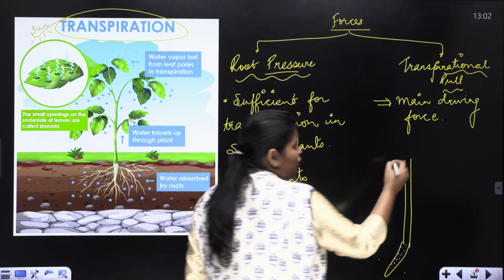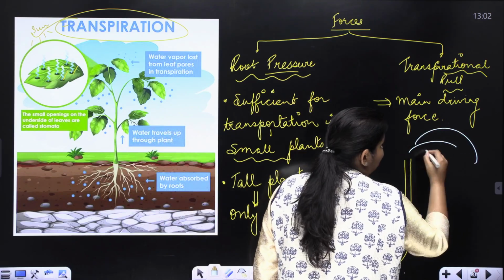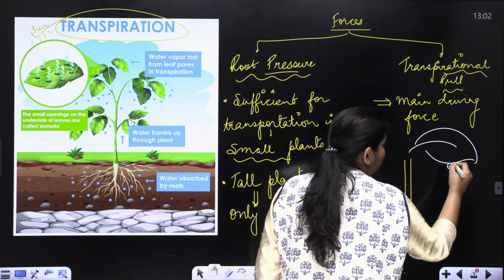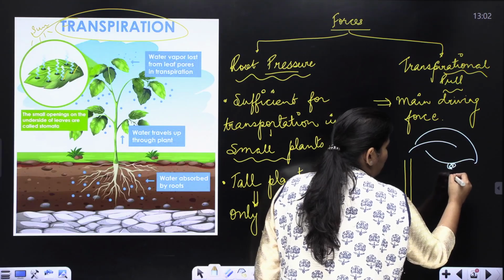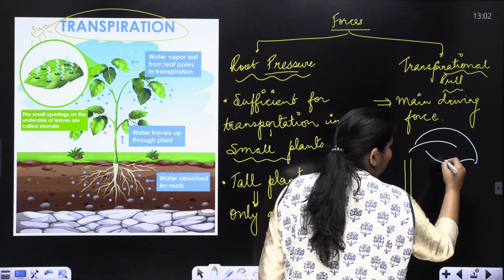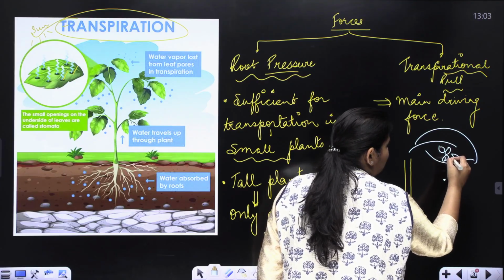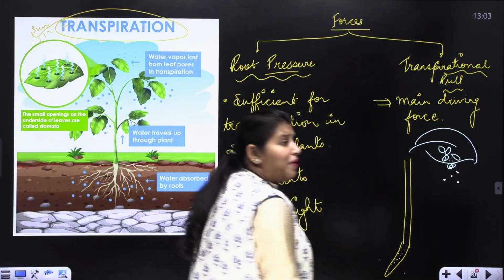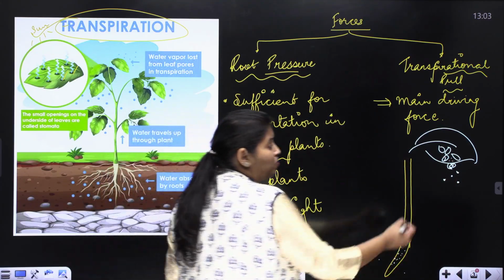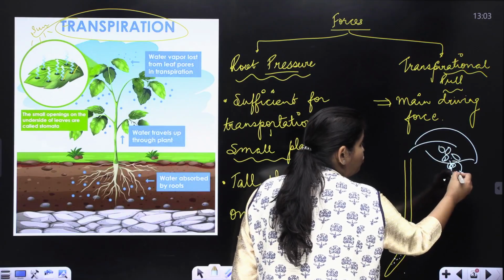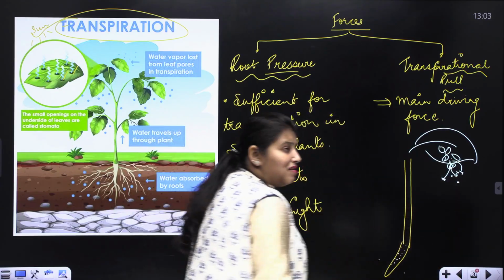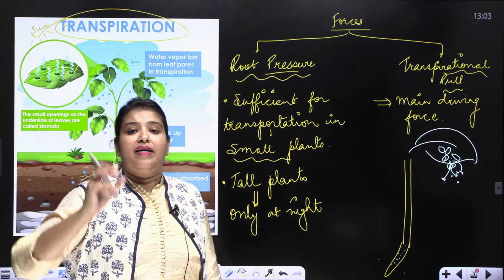For this conduction, let us say this is the leaf, and from the stomata, the water molecule is lost in the environment. Here at the back is the space where water molecules were present. But now these water molecules have come out through stomata. As a result, a space is created.